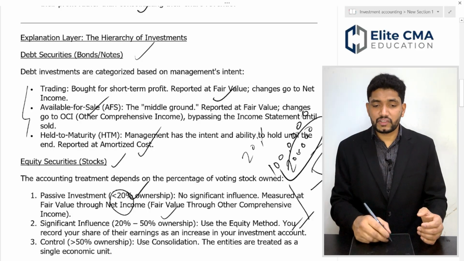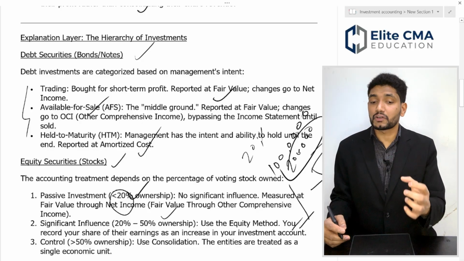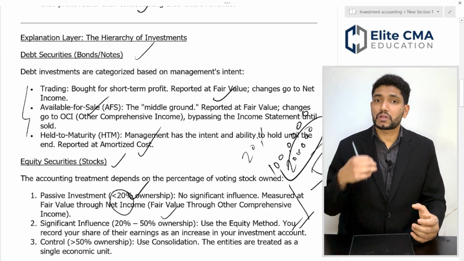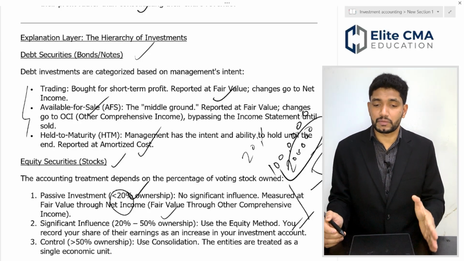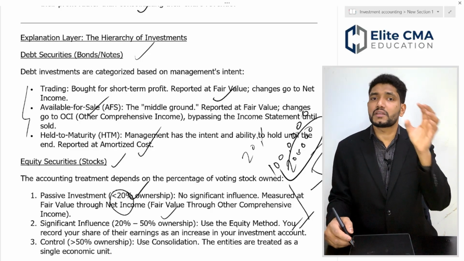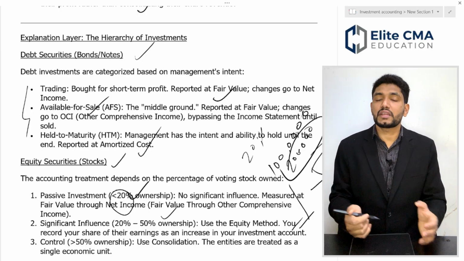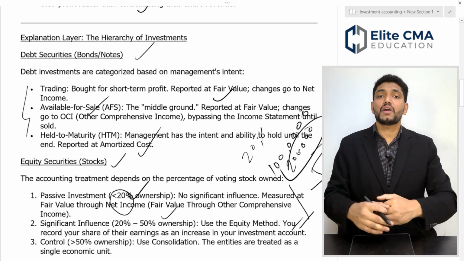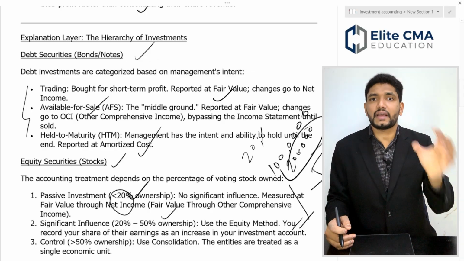Then the third category is control. In this category, you have proper control over the company, the subsidiary. That means you have more than 50% ownership. In this case, you use consolidation. That means your entity and your subsidiary entity are considered a single entity, and you have to prepare a consolidated income statement and treat this as a single economic unit.